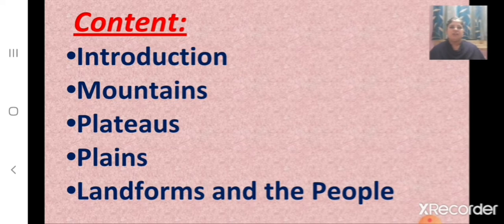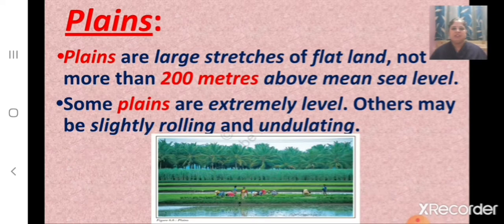Now children, today let us learn about plains and about landforms and the people. Let us learn about plains. Plains are large stretches of flat land, not more than 200 meters above mean sea level. And some plains are extremely level, and others may be slightly rolling and undulating.